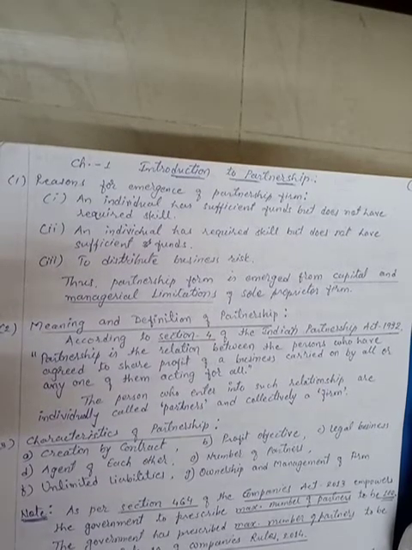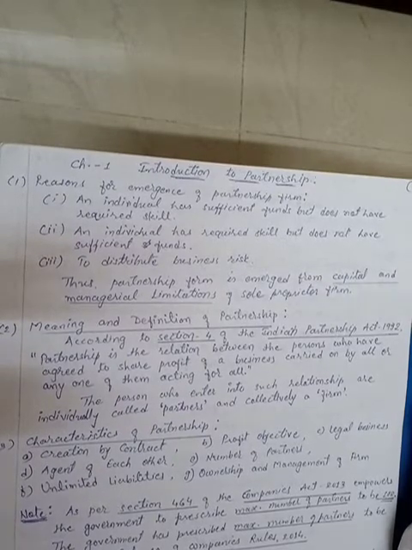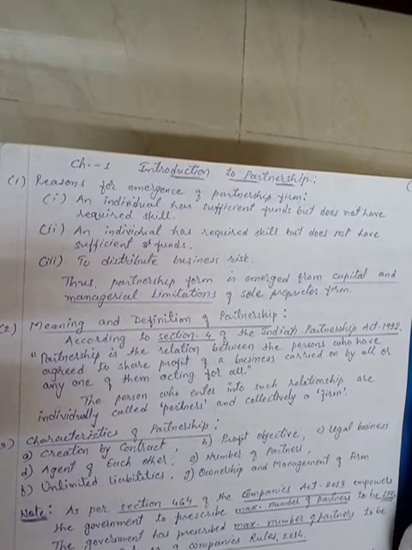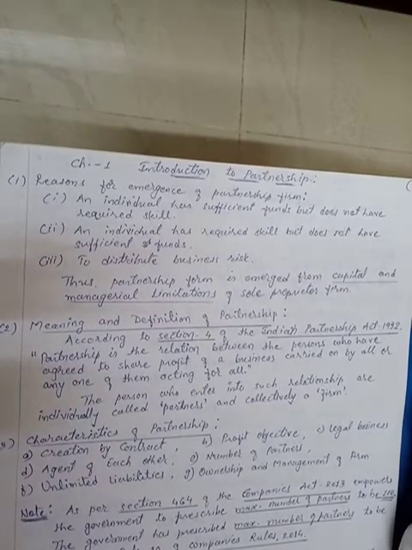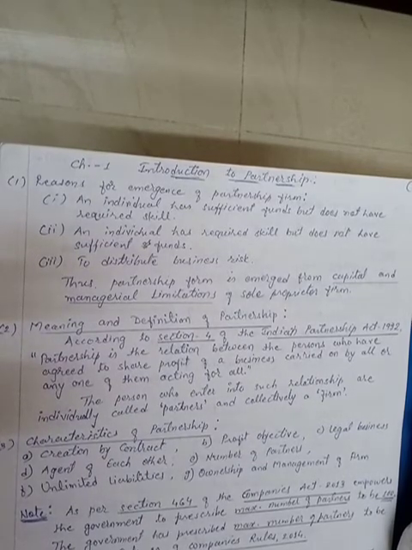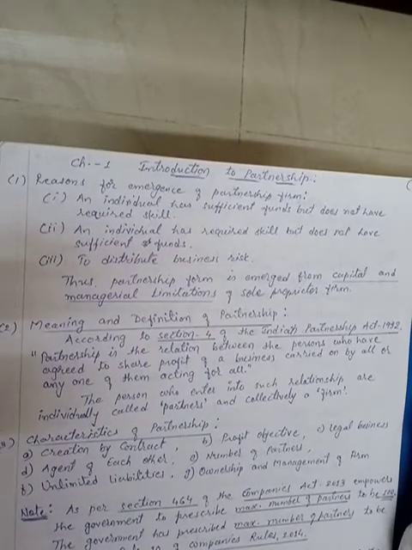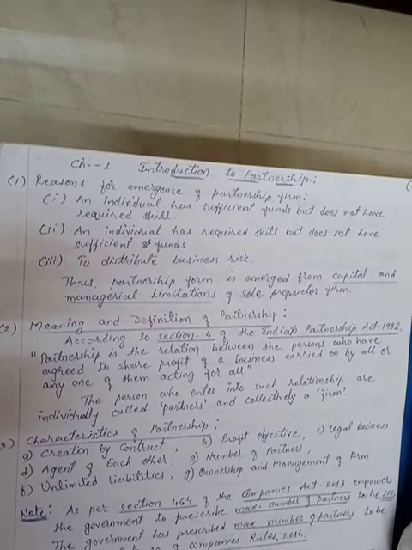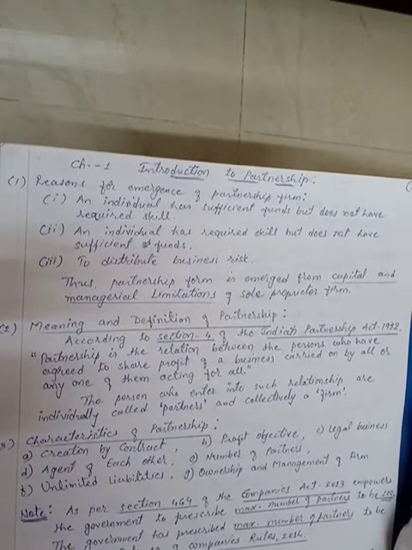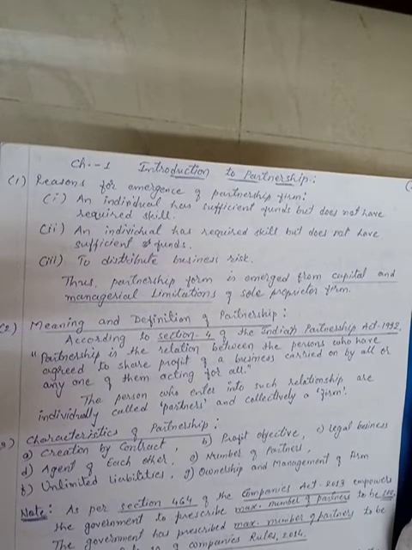Due to the limitations of the sole proprietorship concern, the partnership firm emerged, like the limitations of resources, limitations of skill, or distribution of risk. Like we can say that if suppose a person has sufficient money to start a business but does not have the technical knowledge, he can introduce a person who has the technical knowledge as a partner, and then both the persons will start the business. That is called a partnership firm.